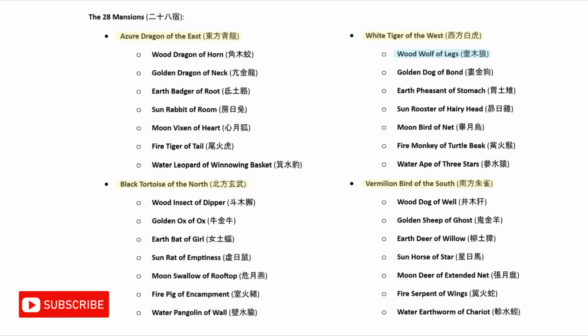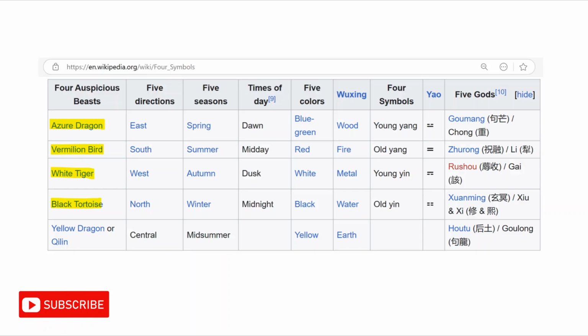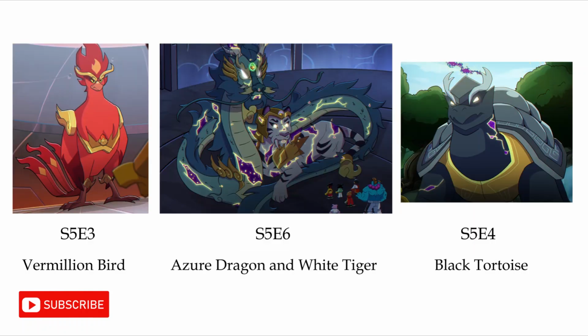The 28 mansions are divided into 4 regions, based on the 4 symbols. The 4 symbols are the azure dragon, the black tortoise, the white tiger, and the vermilion bird. And we saw them in Monkie Kid Season 5. They were the guardians of the color stones. Now that the 4 symbols are dead, perhaps this will have an impact on the 28 mansions that were assigned to each guardian.